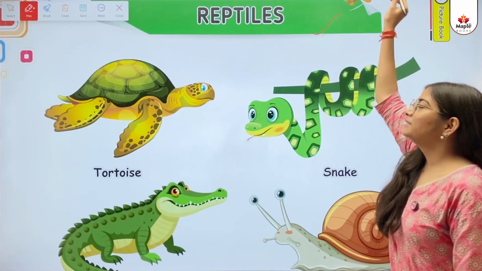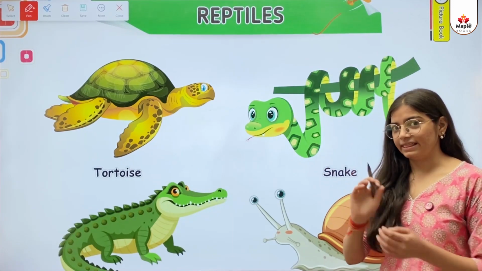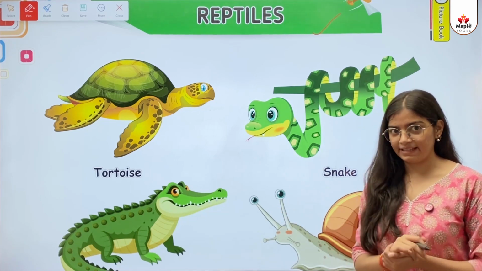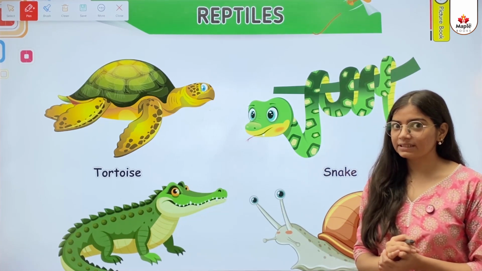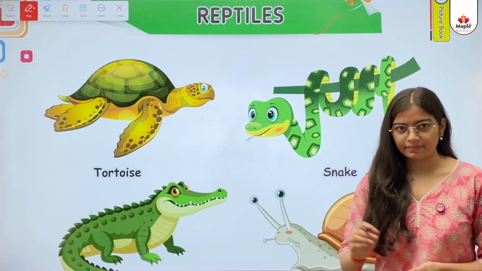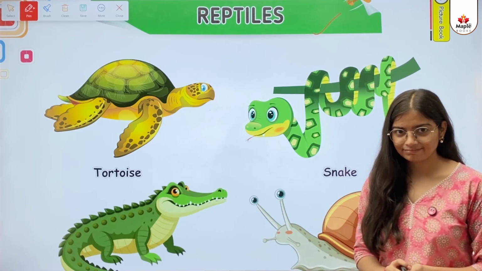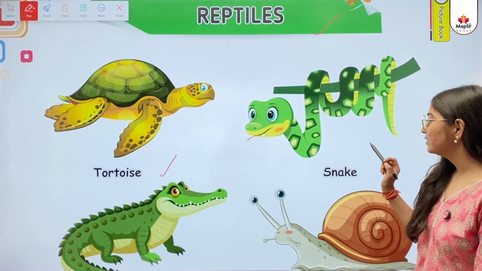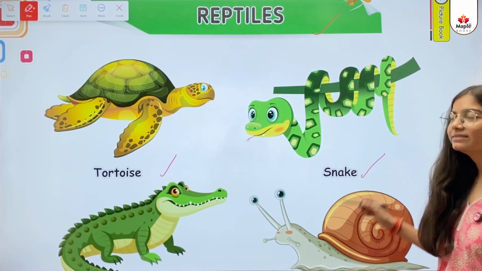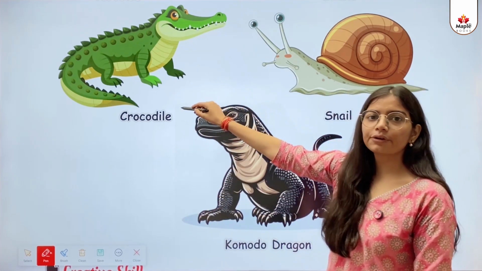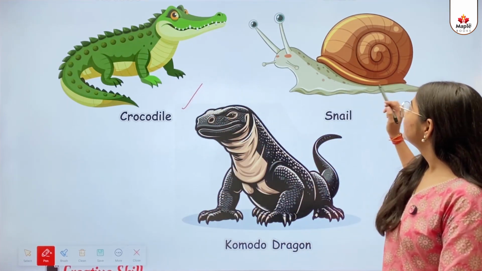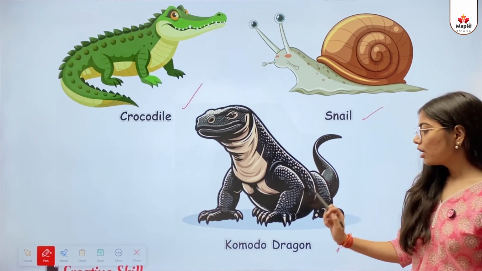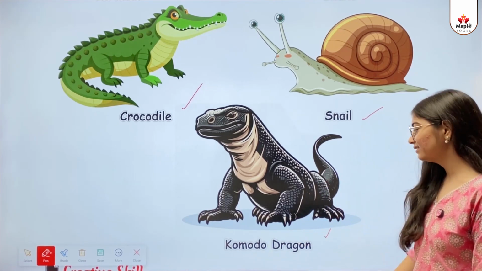Okay, kids? Reptiles. So, kids, in this we will learn about the different names of reptiles here. Reptiles means the animals that slide on the land. First one is tortoise. This one is a snake. This one is a crocodile. This one is a snail. This one is a Komodo dragon.